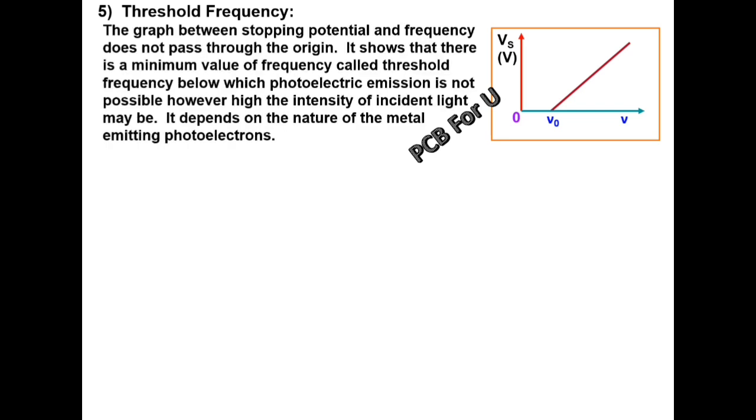What is threshold frequency? Take frequency along the x-axis and stopping potential along the y-axis. So it is a linear curve. The graph between stopping potential and frequency does not pass through the origin. It shows that there is a minimum value of frequency called threshold frequency, below which photoelectric emission is not possible.